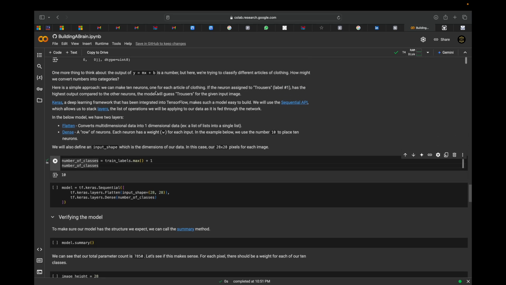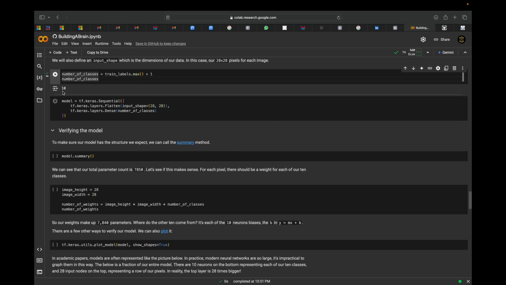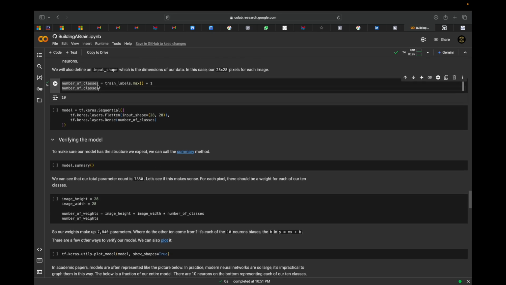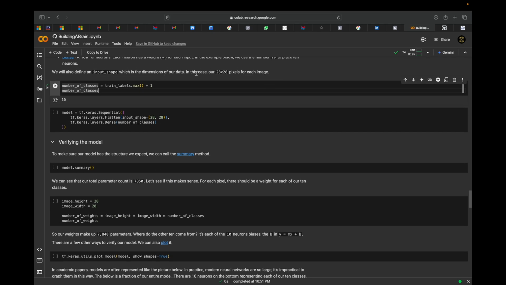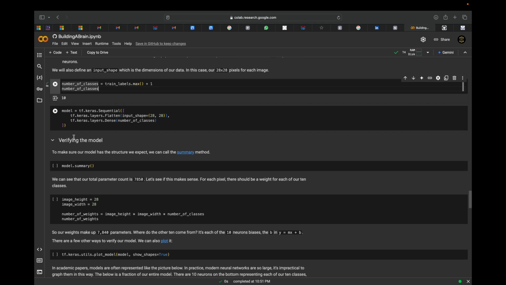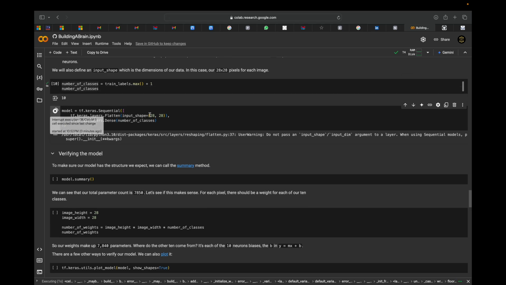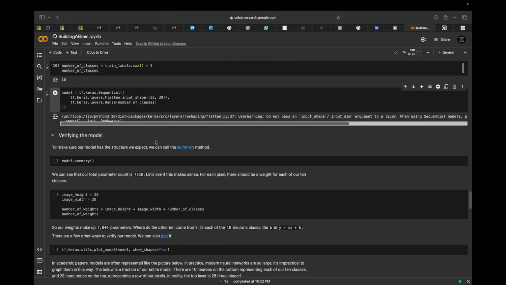Now after that running, we got 10 number of classes. Input shape with dimension of a data in case 28 by 28 pixels for each image. So the second, we need to get a model with the classes. Here 28 by 28 is the shape of an image, which we have passed as an input. Just a second, we will run and verify the model.